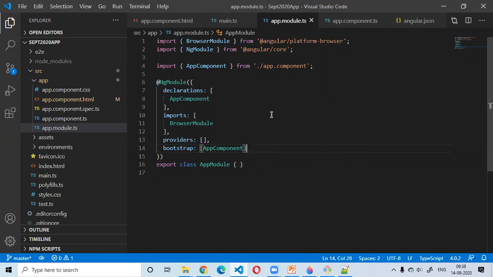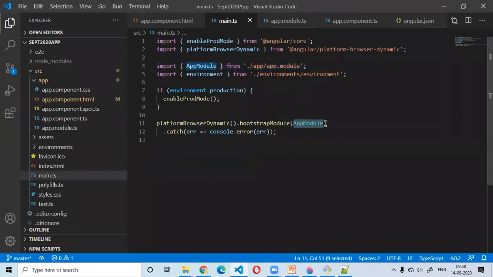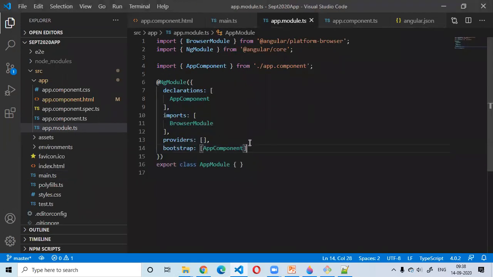So now, coming back to this main.ts, here I am mentioning that this is the bootstrap module, or the root module of my application. And here I am mentioning that this is the bootstrap component, that means the root component, because ultimately the HTML is going to be rendered or controlled by my component only. My module does not have anything to do with the HTML. It is just a collection of these things, that means grouping, or the application boundary of my components, directives, services, and pipes. It has nothing to do directly with the HTML part.